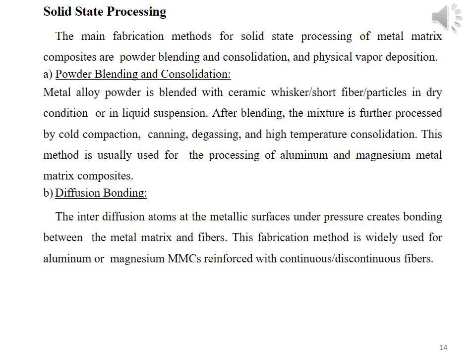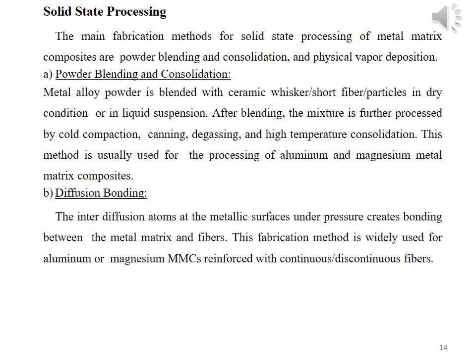In this method, powder of metal alloy is blended with particles or fibers or whiskers of ceramic material in dry condition or in liquid suspension form. After blending, the mixture is further processed by cold compaction, canning, degassing and high temperature consolidation.